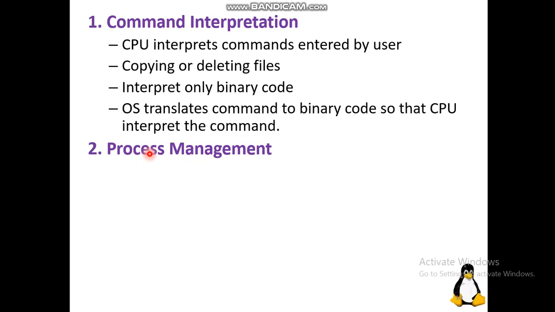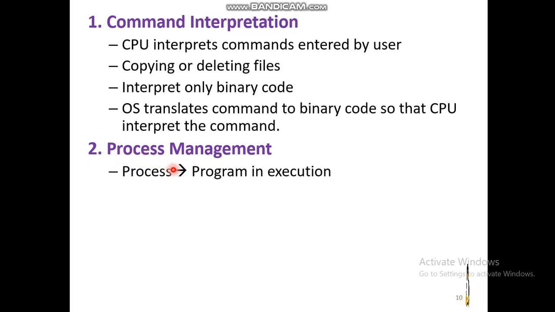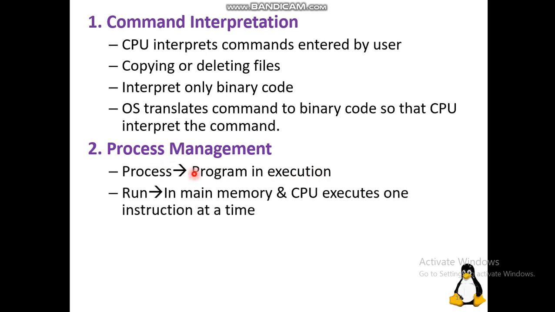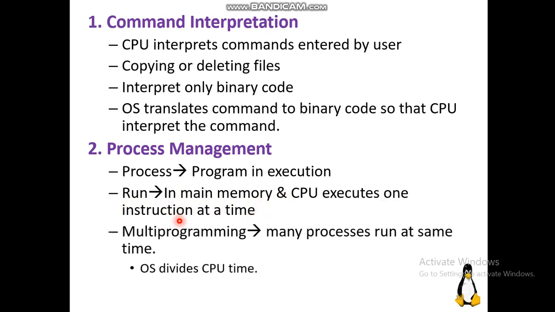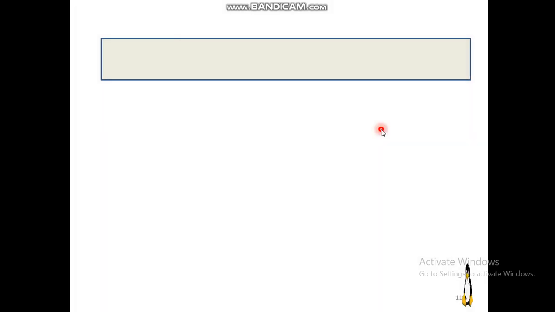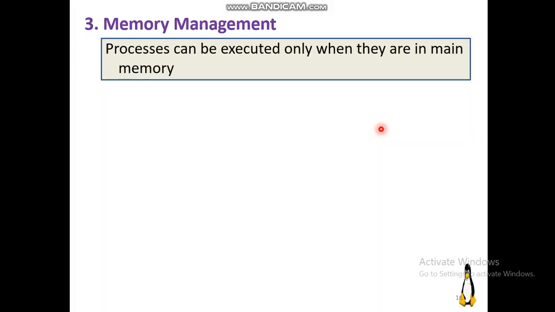And the next one is process management. A process is a program in execution. Program in execution means running. Always a program runs only in the main memory and the CPU executes one instruction at a time. Multi-programming capability is carried out by the operating system, meaning many processes run at the same time. If many processes run at the same time, the operating system divides the CPU time into slices and distributes the time accordingly.